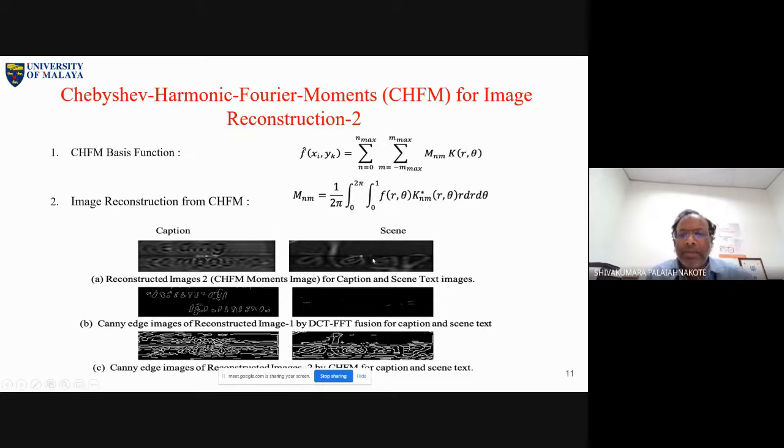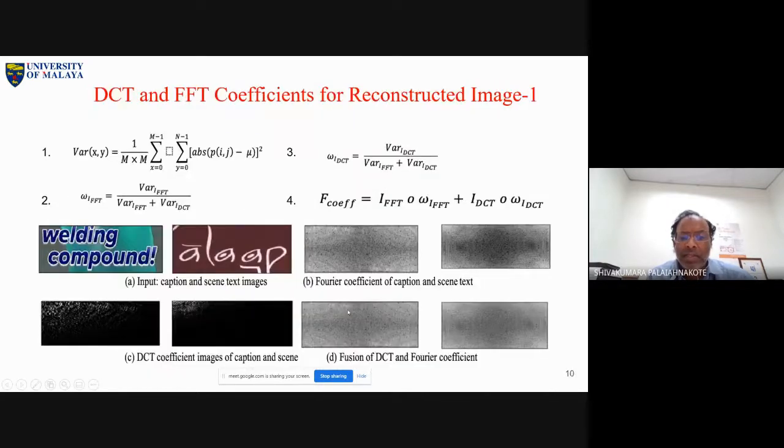Now look at the syntax. This is the caption text. This is the output of CHFM. Now these are Canny edge images of the reconstructed images from the previous one. These two are fused images. We are trying to fuse the Fourier transform and DCT transform to get the final fused image. So there is a difference here.